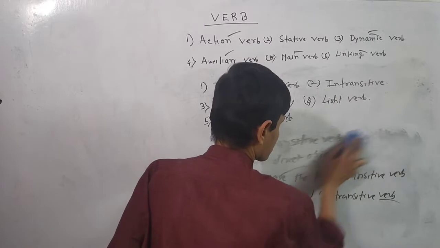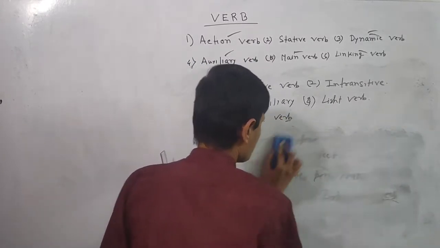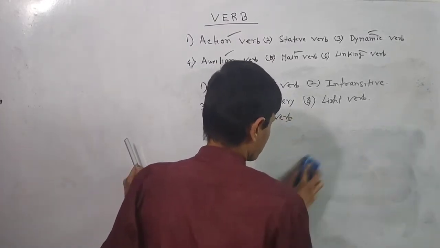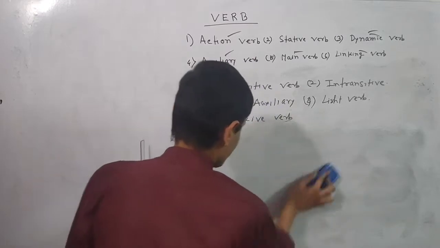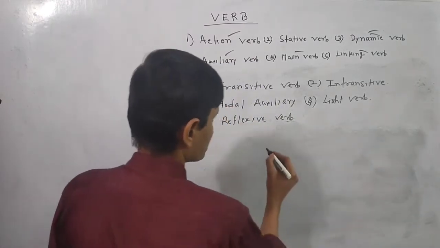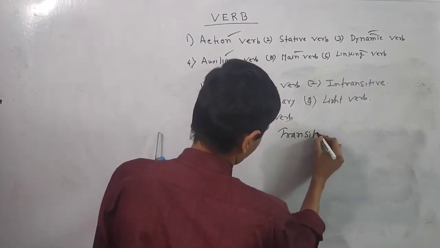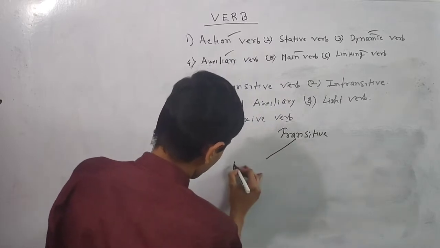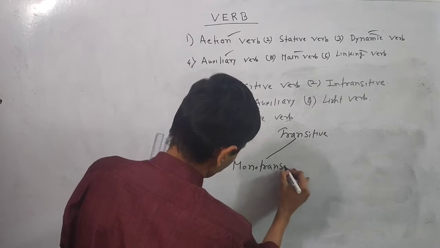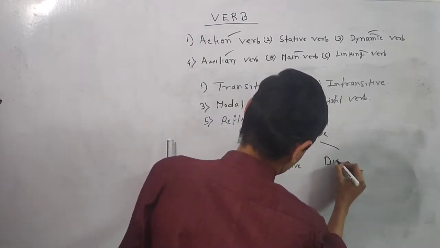Now if you just follow my class, I should say that transitive verb can also be broken into two categories. Transitive verb can also be broken into two parts. What are they? Monotransitive and ditransitive.